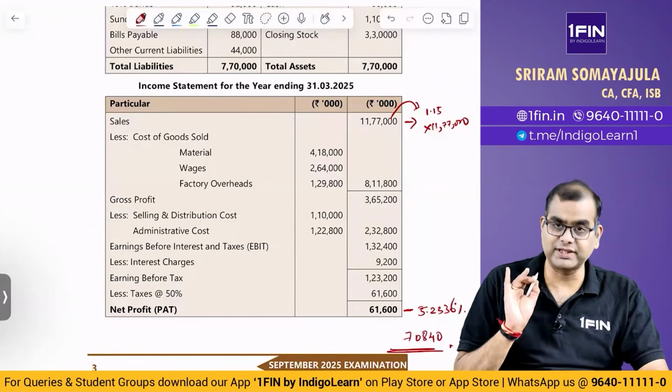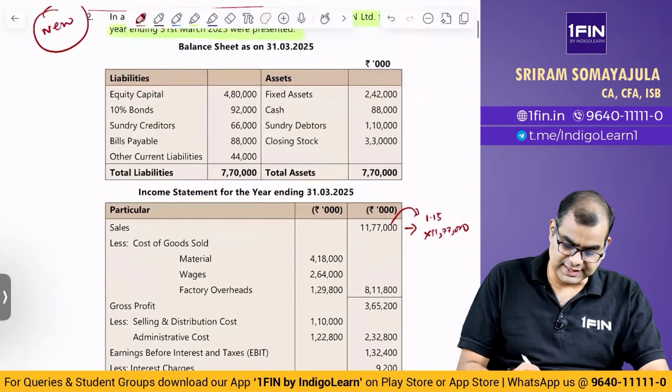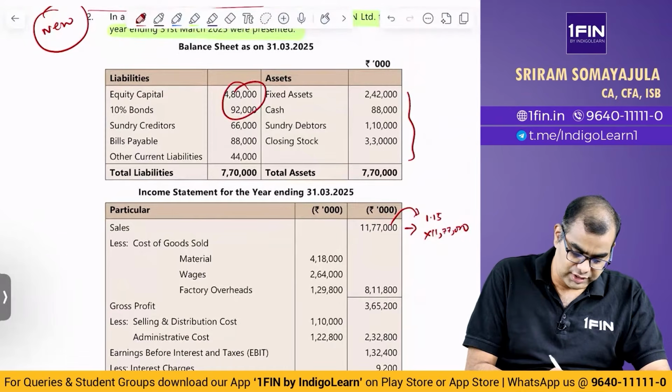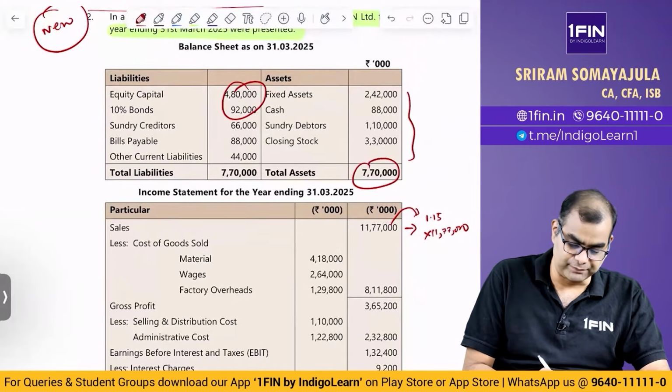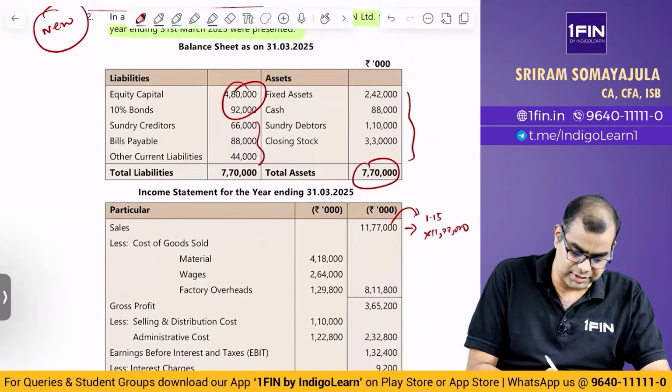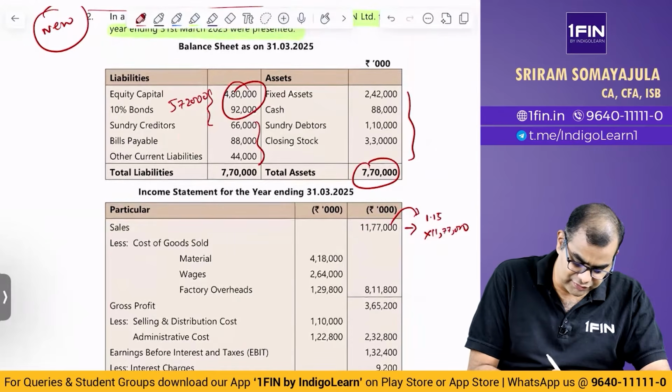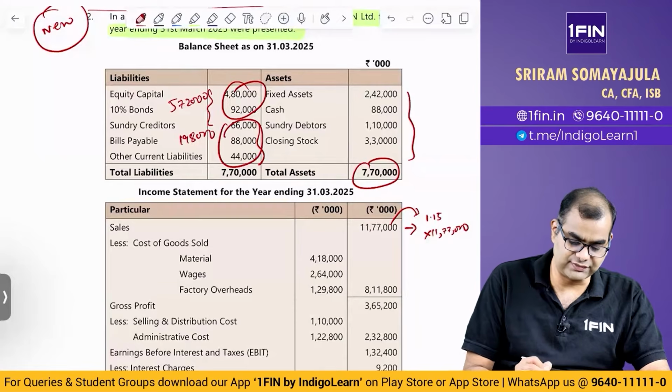So profit is increasing and your assets and liabilities will also increase. Now please note, this total is 770. These three add up to some number. If you add these two, you get 5,72,000. So the balancing figure here will be 1,98,000. Correct, no? These three are 1,98,000, this is 5,72,000.